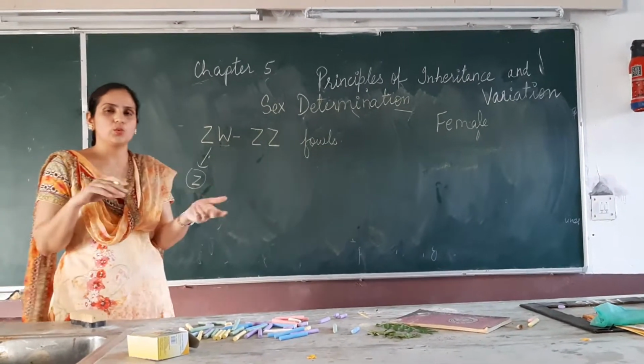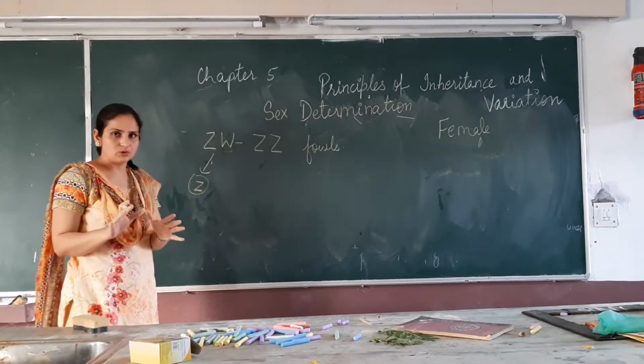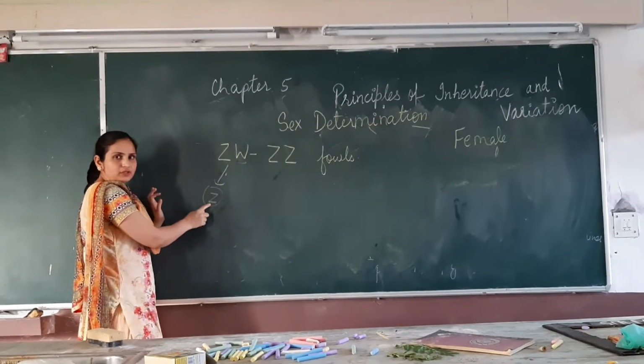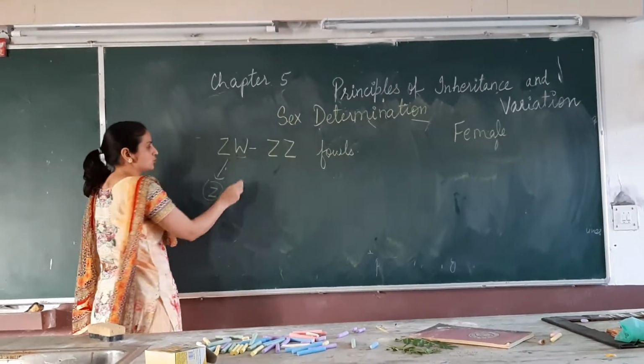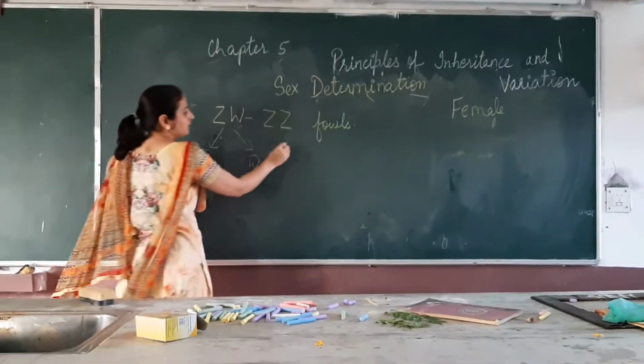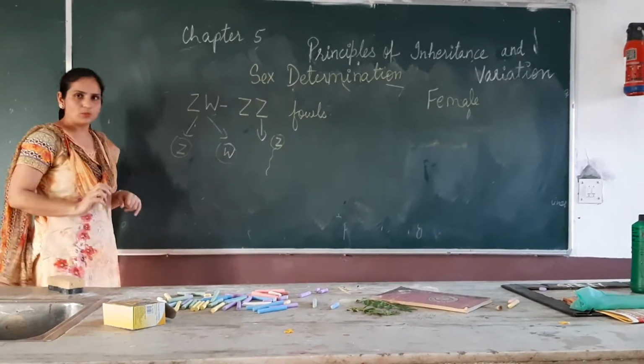There it was XY, XX. Now here it is ZW, ZZ, just to avoid the confusion, right? The female will produce 50% of the eggs which will carry the Z chromosome, 50% of the eggs with W chromosome, and the males will produce all the sperms which have Z chromosome.